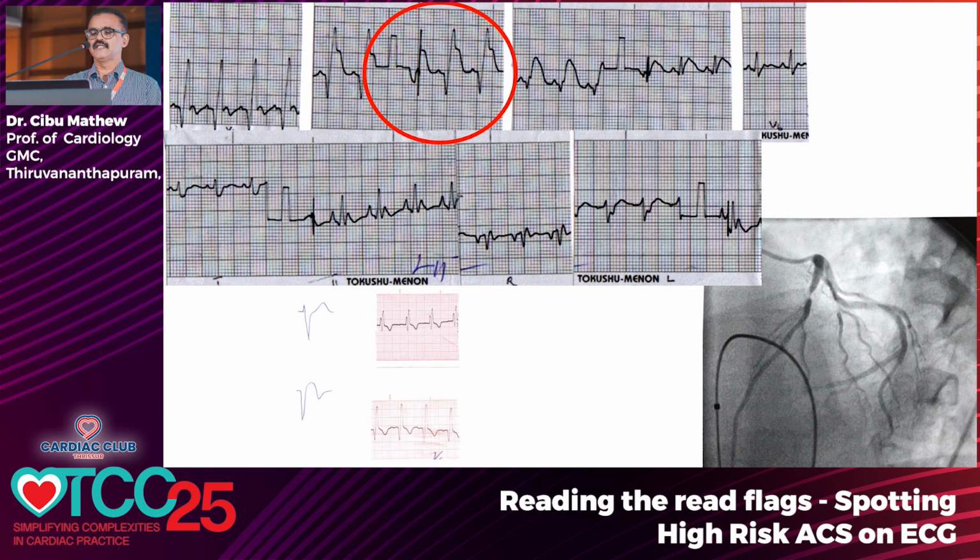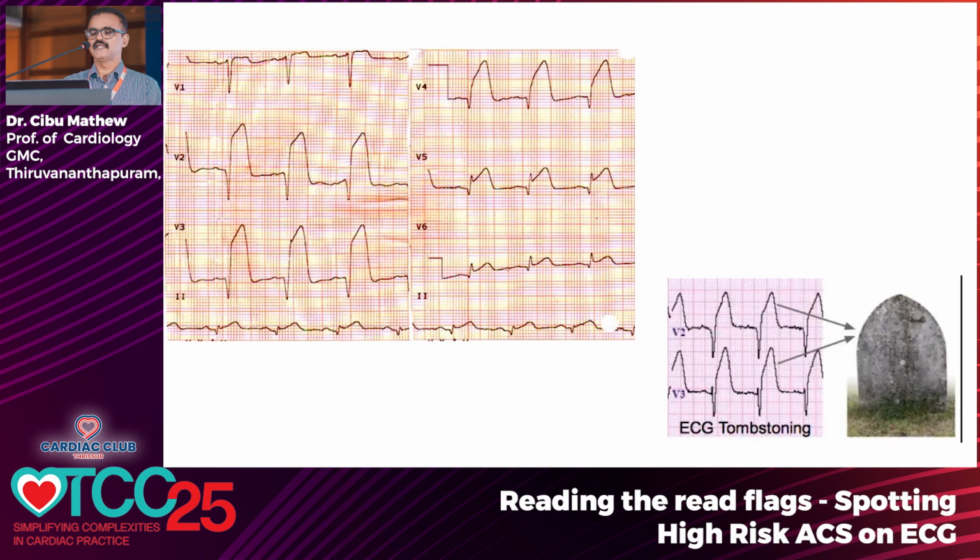Here, there is ST segment elevation in V1 in the circle, and in V2 the ST segment elevation is associated with a QR pattern. This is right bundle branch block, QR pattern with ST elevation myocardial infarction. This suggests a proximal LAD occlusion. So in anterior myocardial infarction, whenever there is a right bundle branch block, it is high risk. When there is an associated left anterior fascicular block or posterior fascicular block, the risk increases. And this pattern you have all seen, where the ST segment elevation is so huge that it looks like a tombstone. Such significant ST elevation is associated with high risk. So these are certain features which suggest high risk.